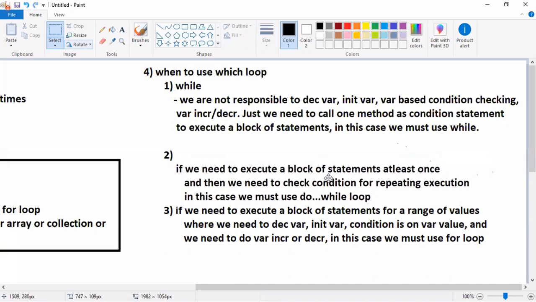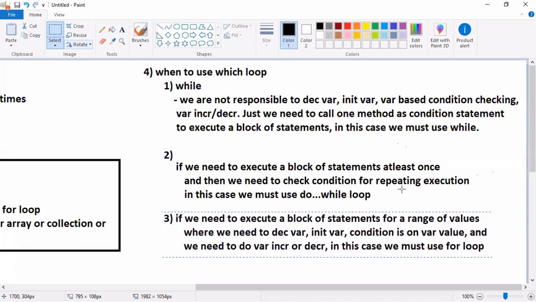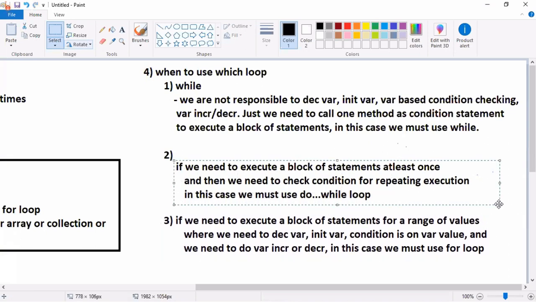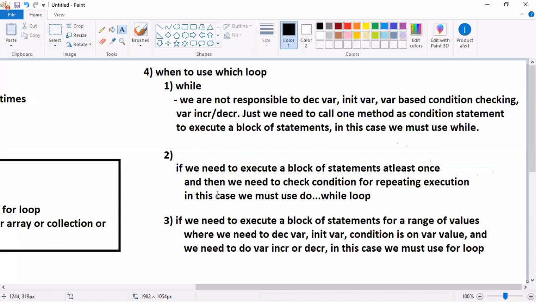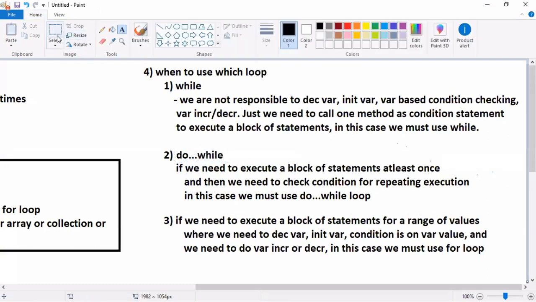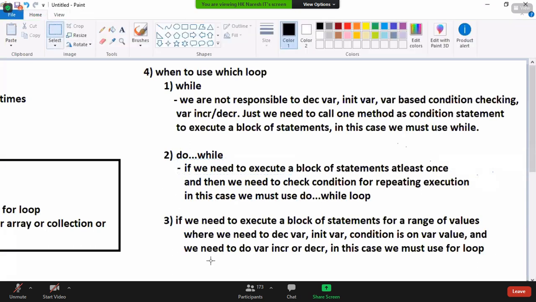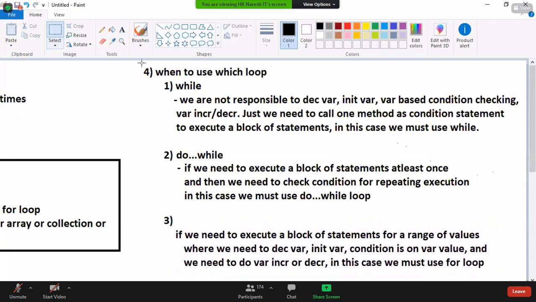I hope I make you get visualization on the subject. I will give you some scenarios you need to answer, okay? I will give you one scenario. You must tell me which loop I should use in this scenario. If you finish writing, then I will take you to the scenarios.